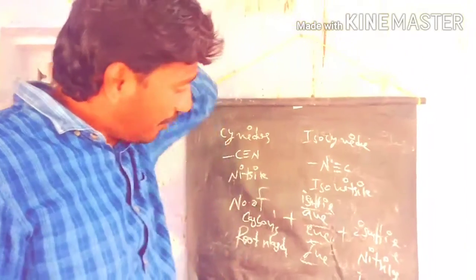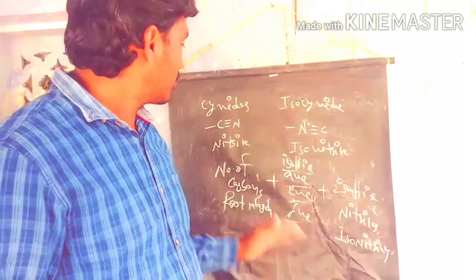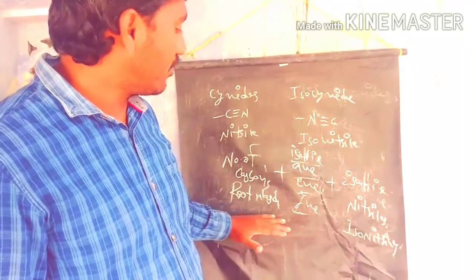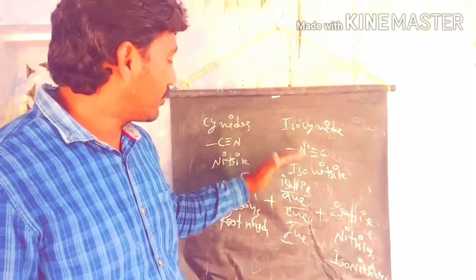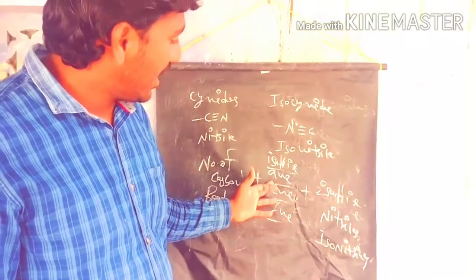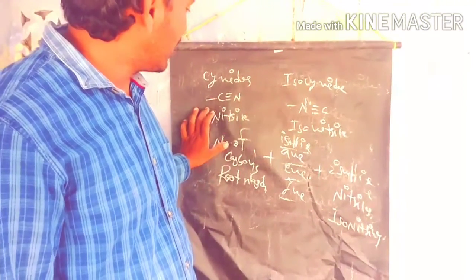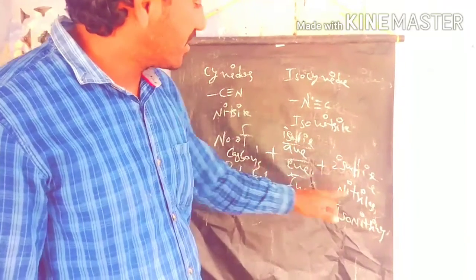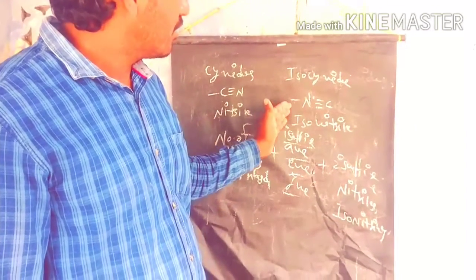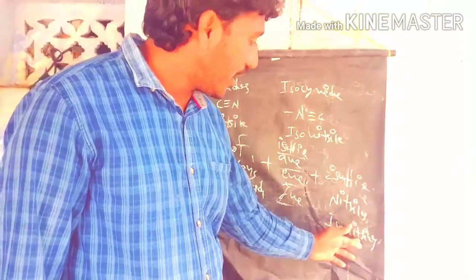Let's see what is happening here. The major difference between the common names and the IUPAC names we can observe. Some examples we discussed. This is the structure of IUPAC nomenclature of the cyanides and isocyanates. First we take the number of carbons as the root word. The primary suffix is an, en, yn. Plus the secondary suffix: if the cyanide group is present on the hydrocarbon chain, we call it nitrile. If the isocyanate group is present, we call it isonitrile.